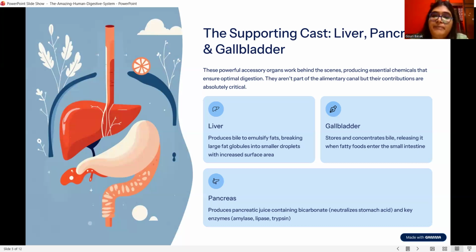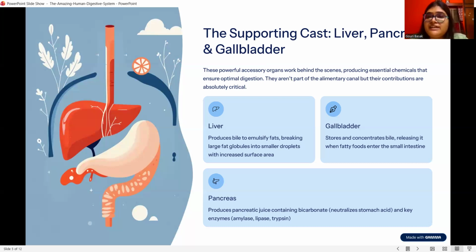Next comes the pancreas. We can see pancreatic juices are present in the pancreas along with the key enzymes, that is amylase, lipase, and trypsin. Amylase will act on the carbohydrate, lipase will act on the lipid, and trypsin will act on the protein.